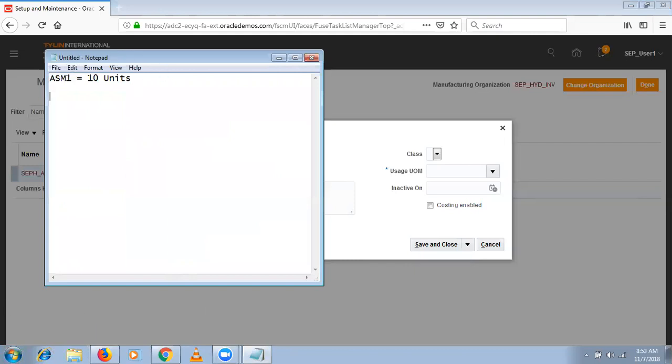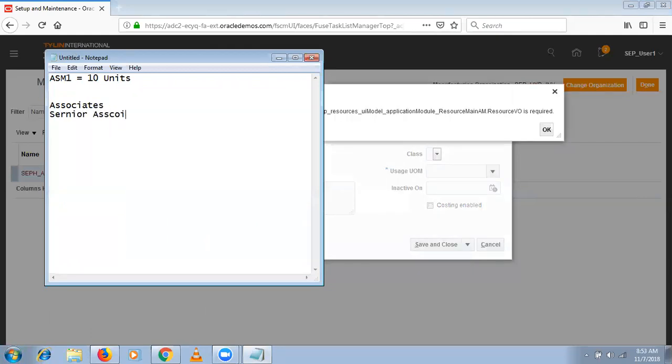Let's take an example in IT: associates and senior associates. Associate is a production resource, for example resource 1.